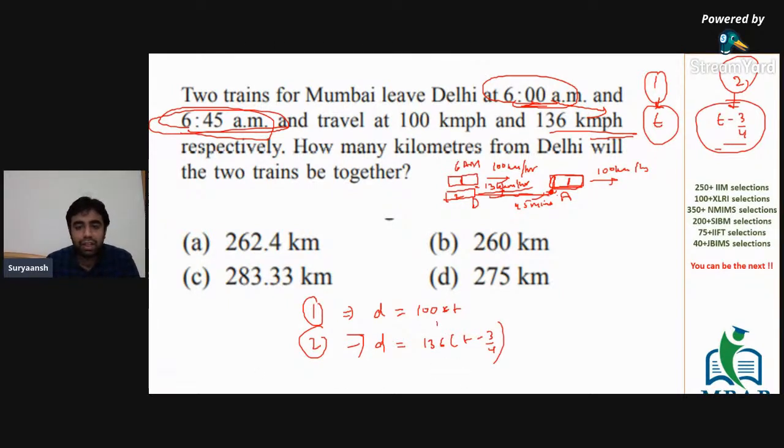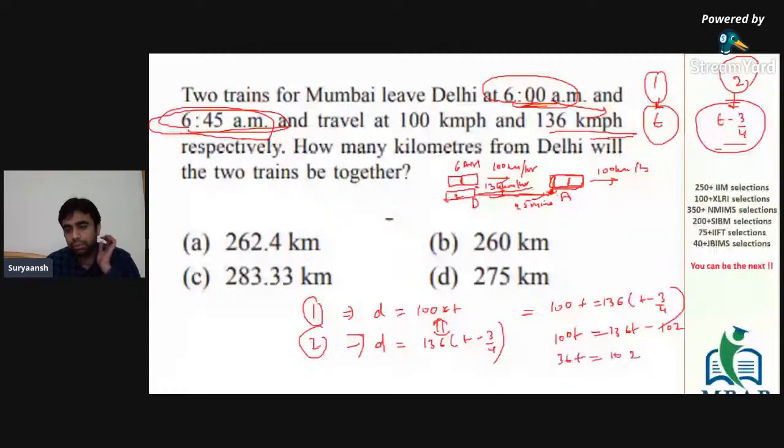Now these two distances are equal. Just as we had done in the previous question, we have just equated the distances. Same concept we'll apply here also. So 100 into t is 136 into t minus 3 by 4. So 136t minus 136 divided by 4 is 34, so 34 into 3, which is 102. So 100t equals 136t minus 102, so 36t would come out to be equal to 102, or t comes out to be equal to 102 by 36.